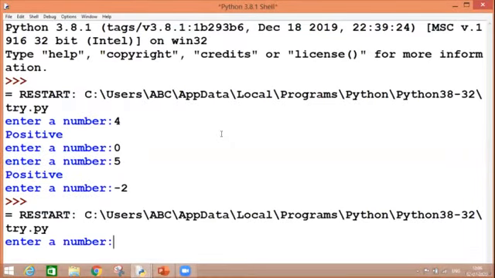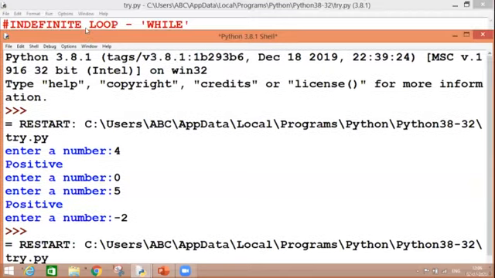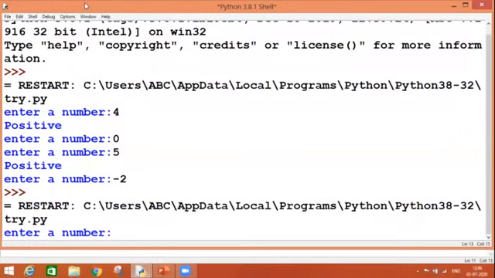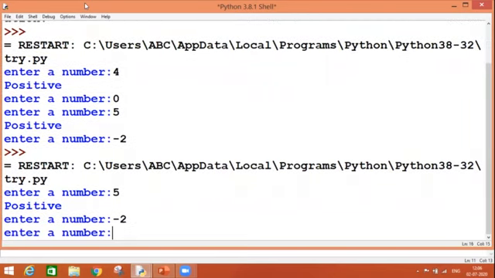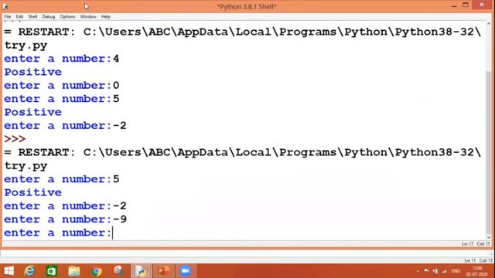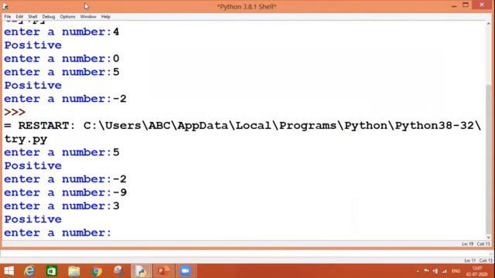Enter a number. Let me adjust my screen once so that I can show you properly. Just hold on. Yeah, enter a number. I'm saying 5. So it is positive. I say -2. So what has happened? The control has been shifted to the top of the loop, and again the user is asked to enter a number. Let's say again I'm entering -9. Again the control has been shifted to the top, and I am asked for a number. Let's say I'm saying 3.